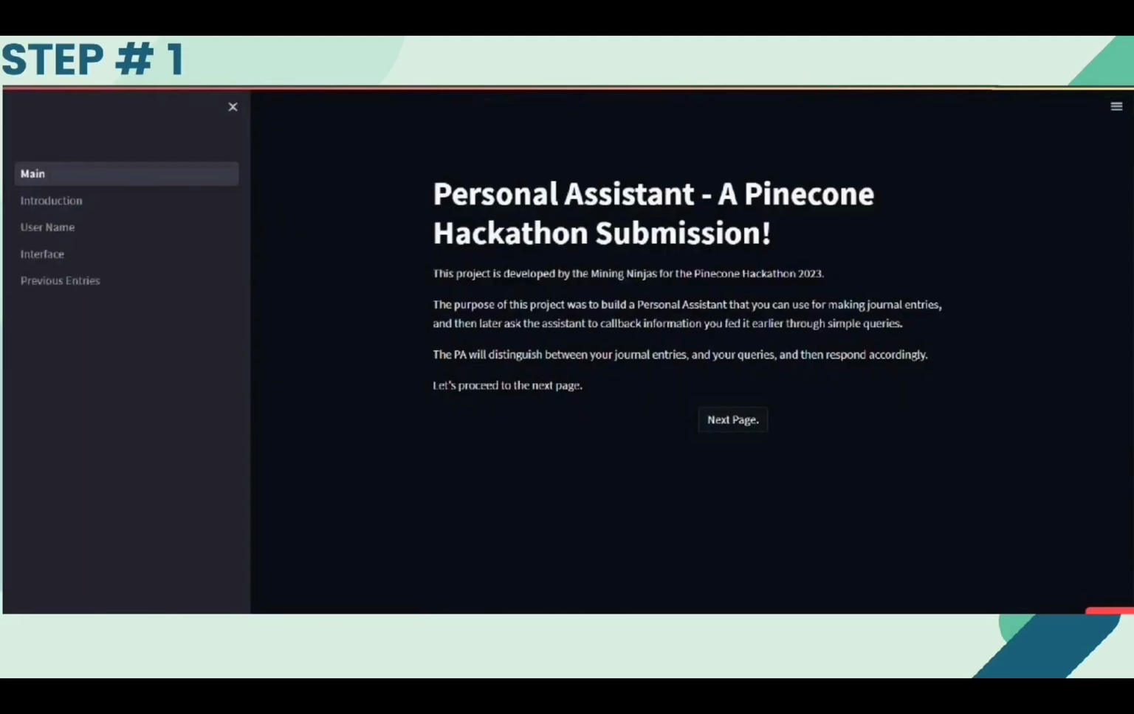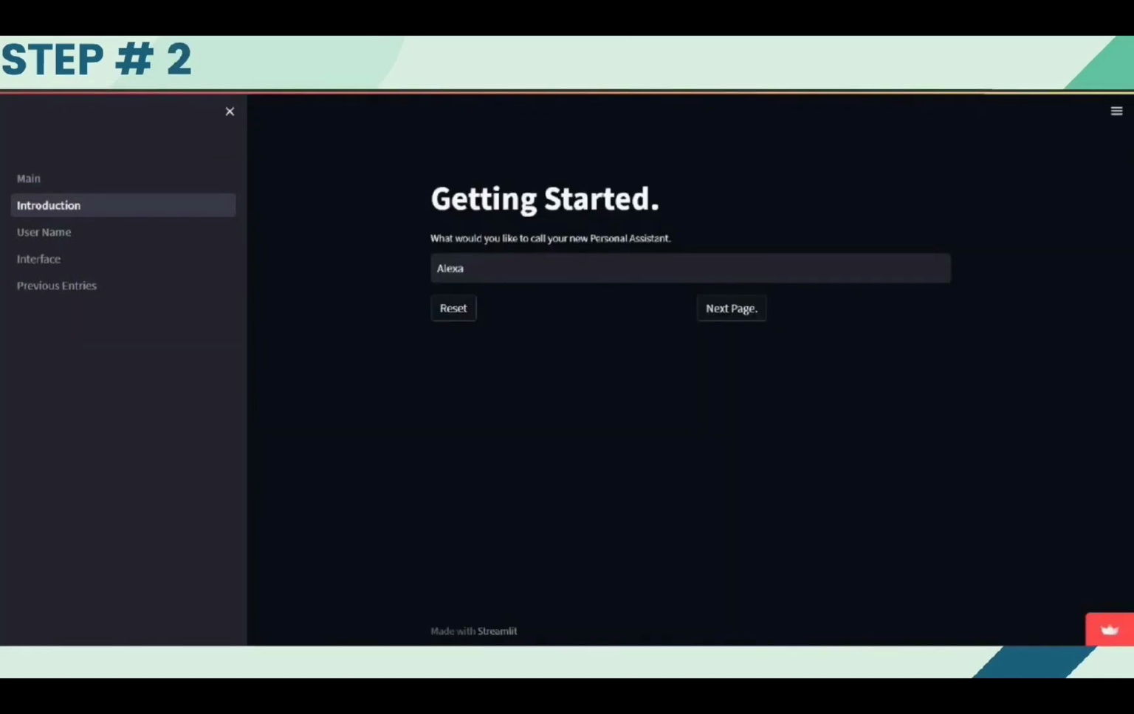So this is a simple demo where I'm just instructing how you will go through the application, that will again be instructed live in the demo. First, you will be greeted by the application on Streamlit. Then this is step 1. In step 2, you will name your personal assistant.